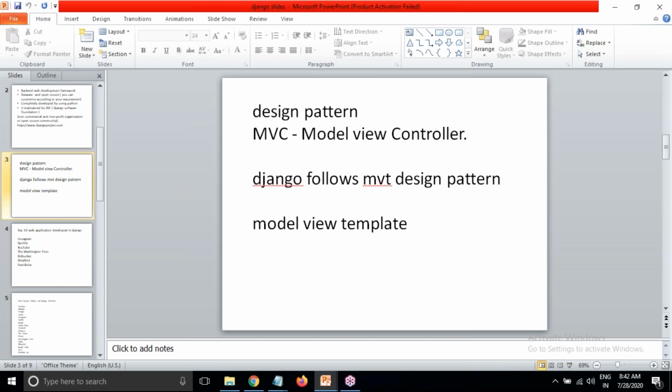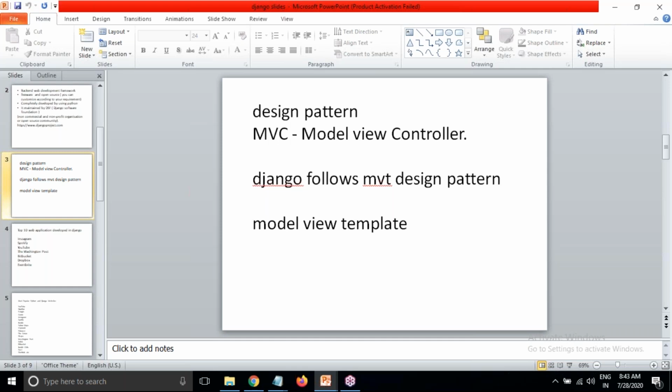Okay, because a major project will take time, and many people will work on that project. So when many people are working on that project, for coordination and interaction, this design pattern is very, very useful. If the project has modules and sub modules, and if people in different locations are working on the same project, then in that case a design pattern is used.